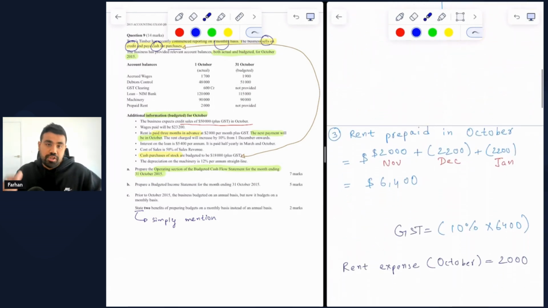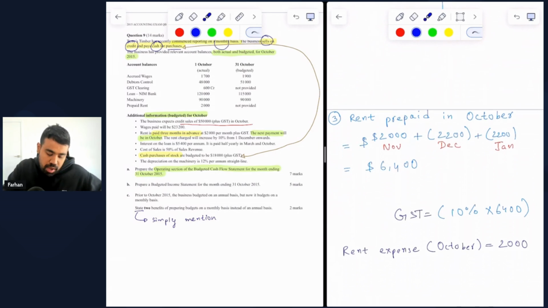Now let's move to additional information number 3. Rent is paid 3 months in advance at $2,000 per month plus GST. The next payment will be in October. The rent charged will increase by 10% from 1 December onwards. Right. So we need to be very careful with the way the sentences are structured. First of all, we understand that rent has been paid 3 months in advance. And in this case, the next payment will be in October, which is the month we are concerned about in this question.